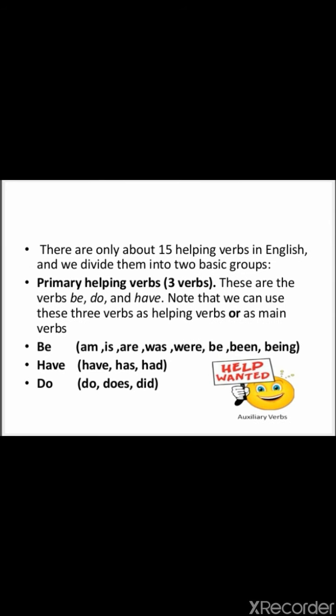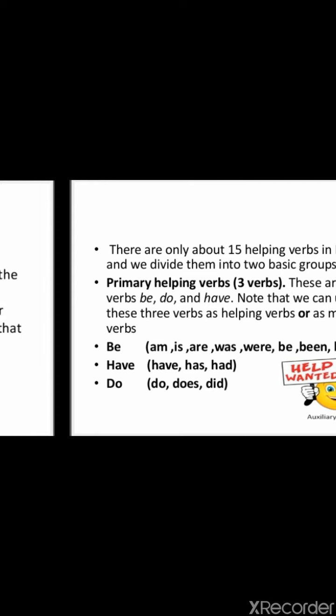There are only about 15 helping verbs in English, and we divide them into two basic groups. Number one is primary helping verbs. 3 verbs. These are the verbs be, do, and have. Note that we can use these 3 verbs as helping verbs or as main verbs. Be, am, is, are, was, were, be, been, being. Have, has, had, do, does, did.